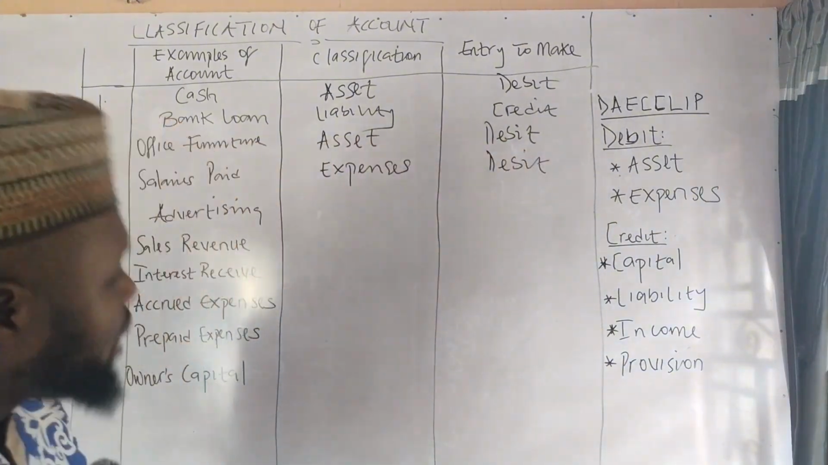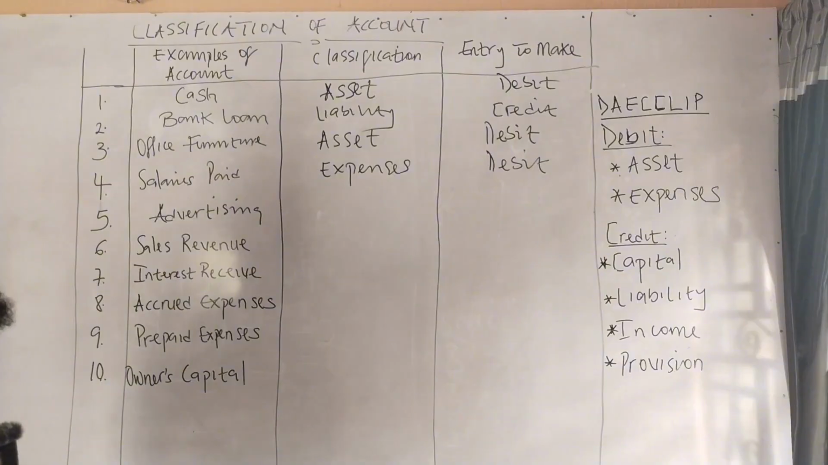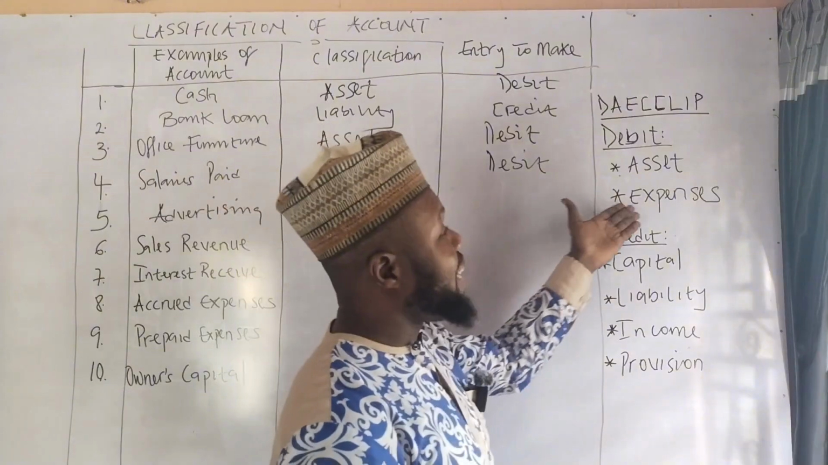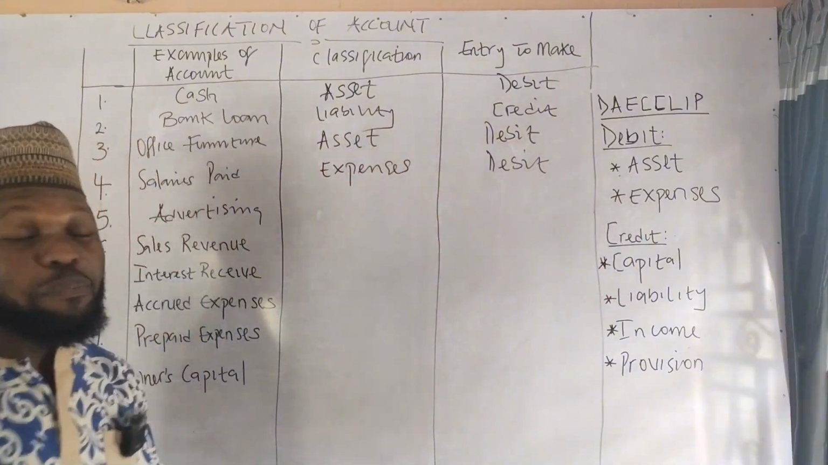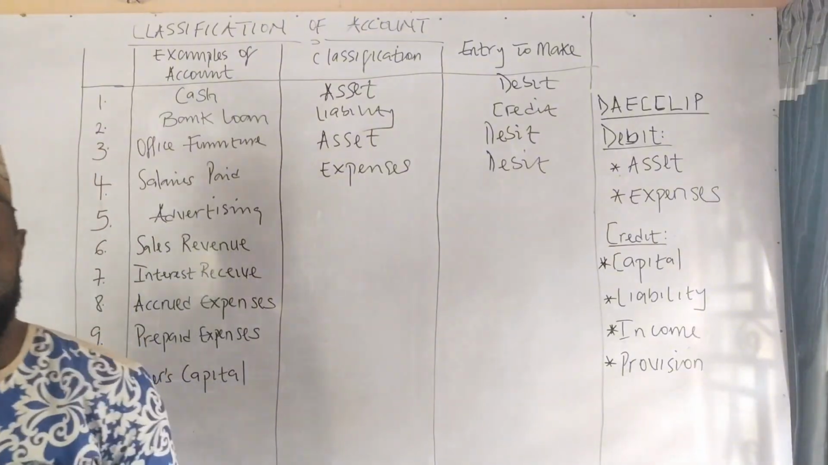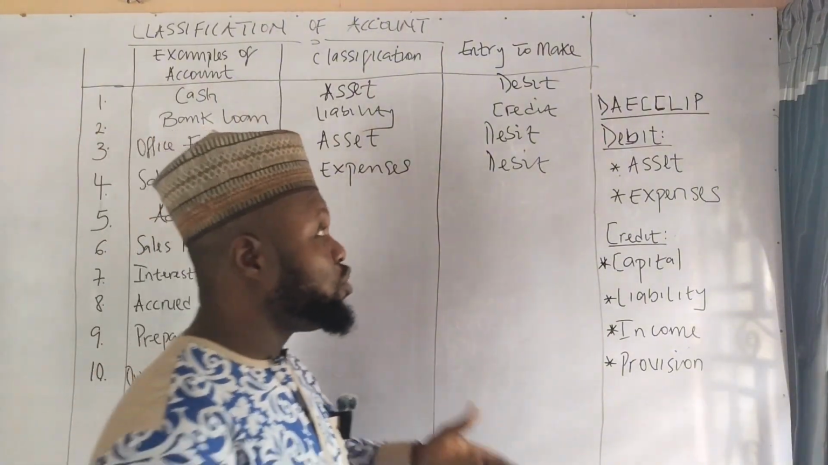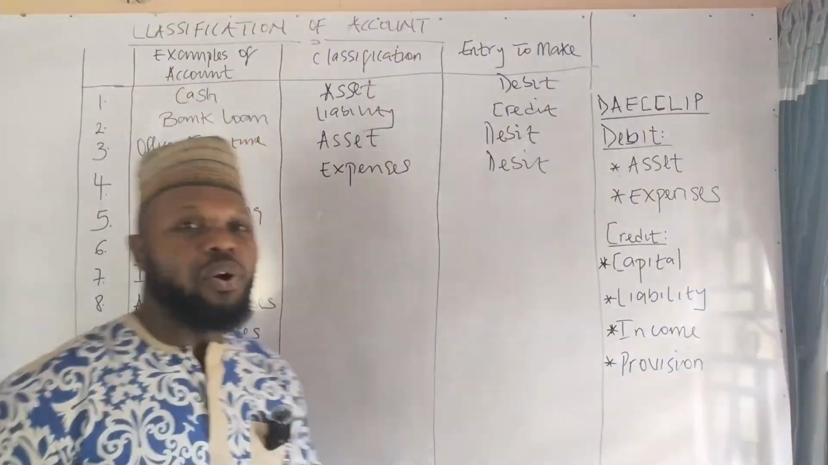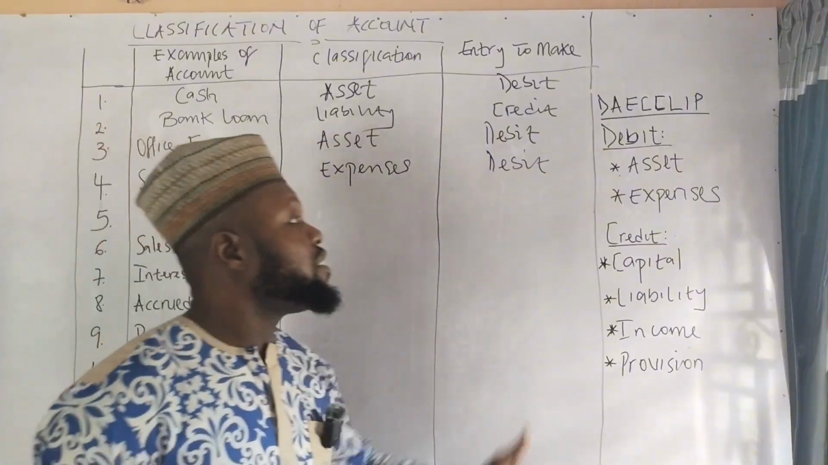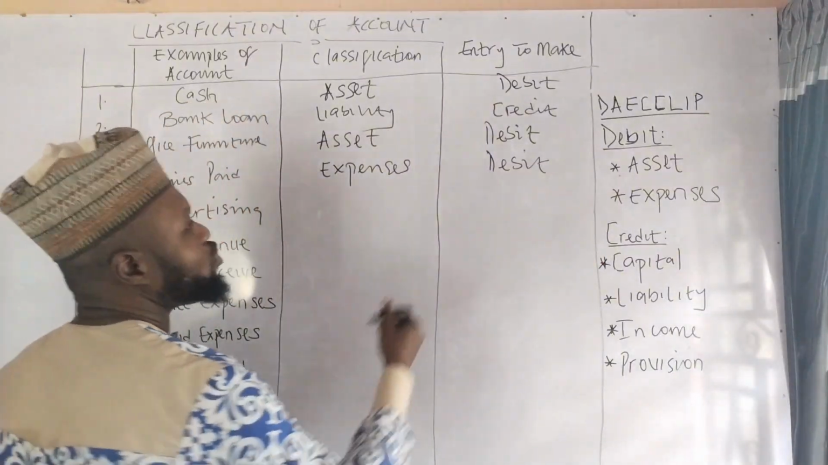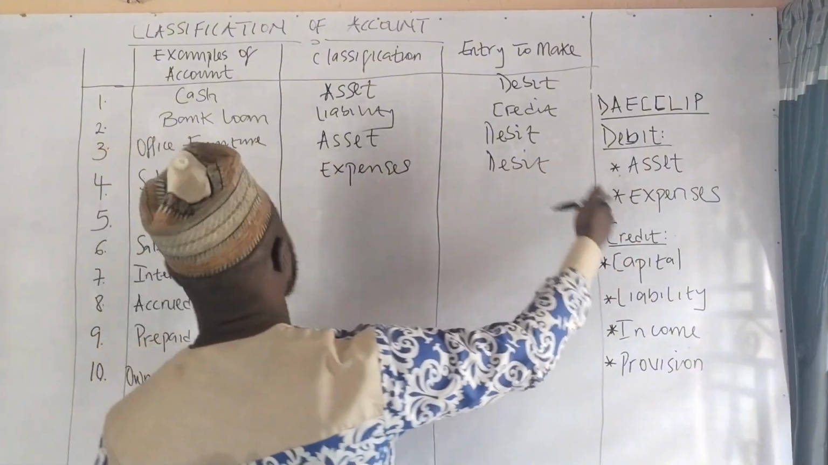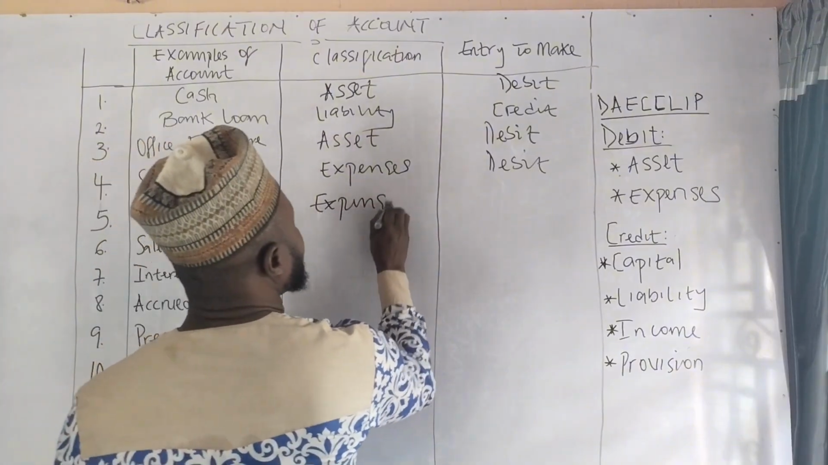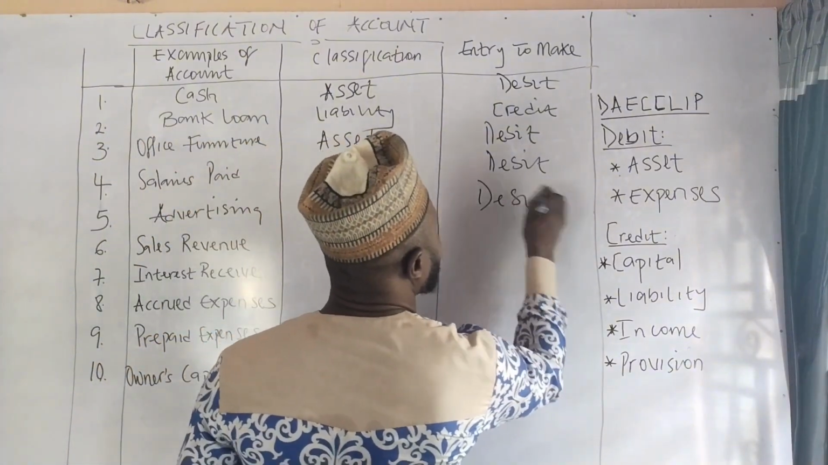The next one is advertising. What is advertising? Advertising is simply an expense. It is the money you incur. Don't forget that expenses simply means the money you incur on running the activities of the business. So advertising is also an expense. And the entry to make for an expense is debit. It's an expense and we have to debit it.